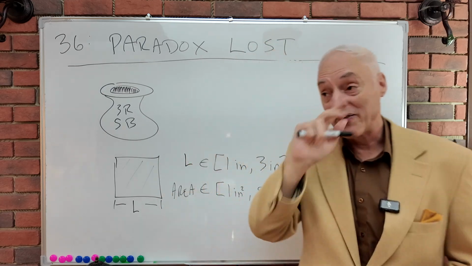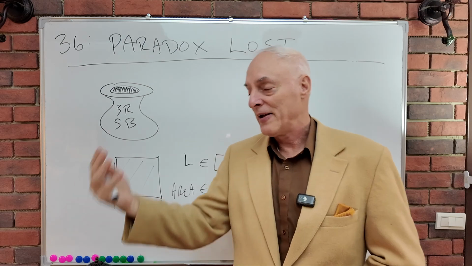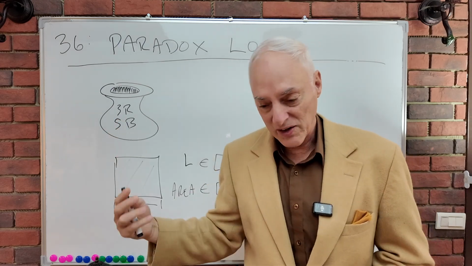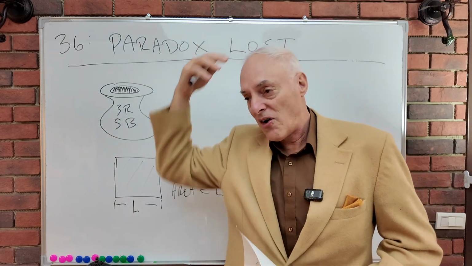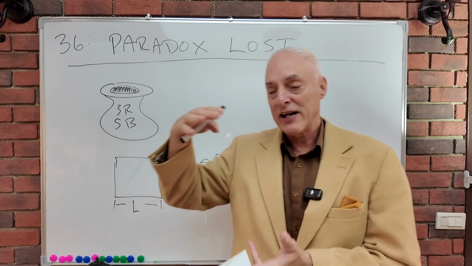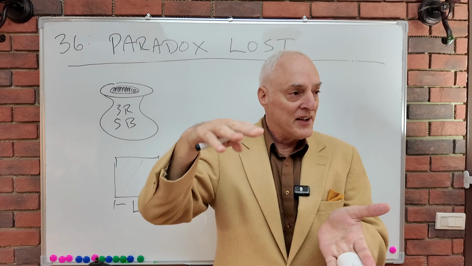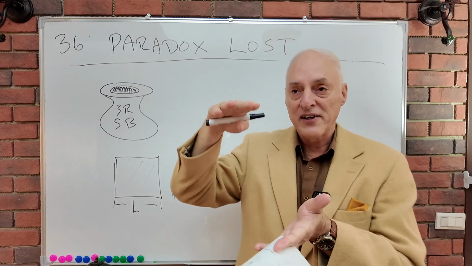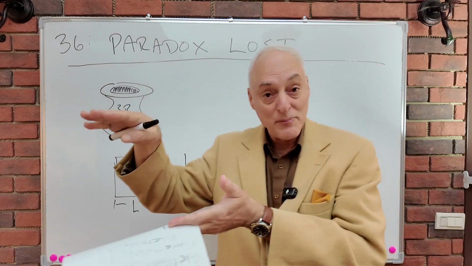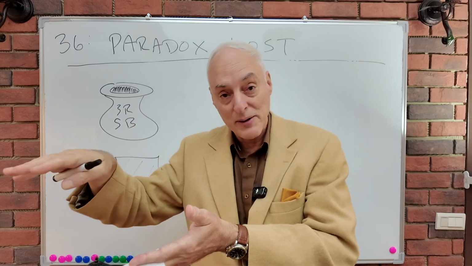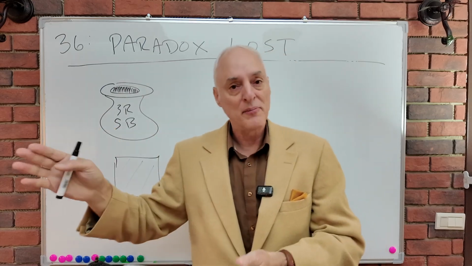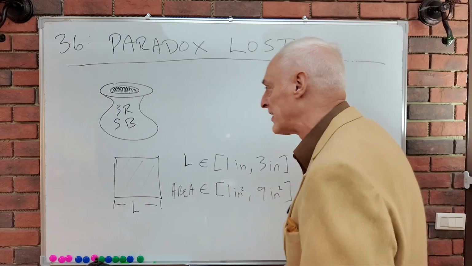Paradoxes are wonderful, by the way. They sharpen thought. They bring ideas into focus, and almost always in paradoxes, it's not a mistaken logic from the premises to the conclusion. It's a failure to understand that there are either missing premises, tacit premises, or a flaw in the premises themselves. And so that's what we're going to find out today.